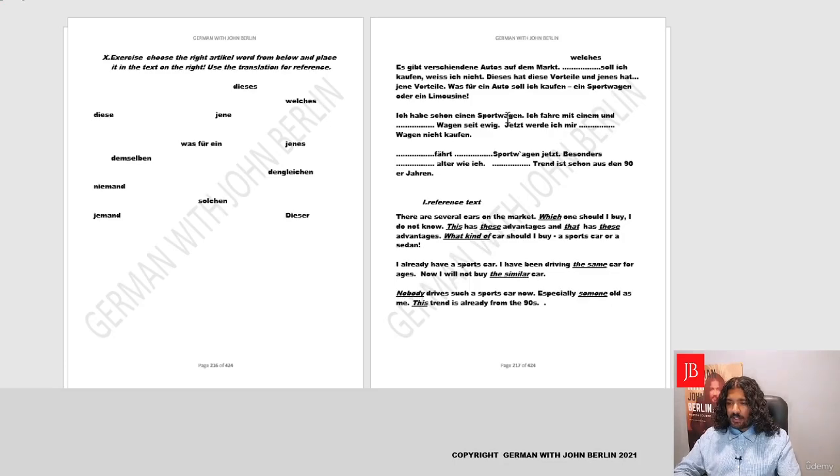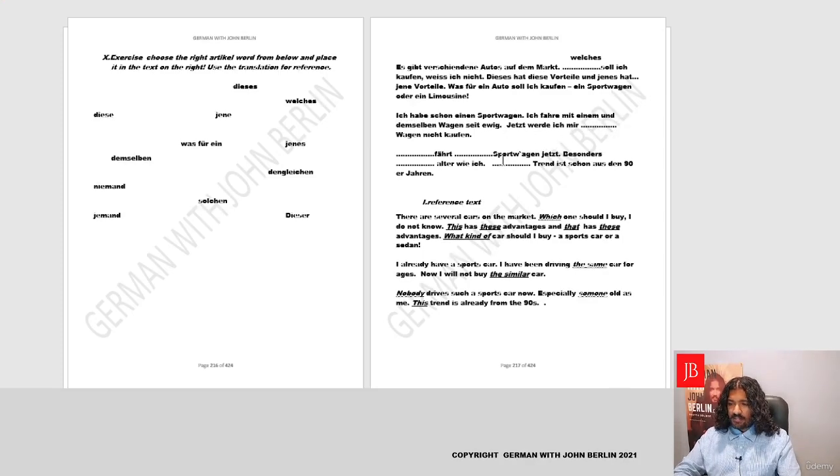Ich habe schon einen Sportwagen. Ich fahre mit einem und dem Wagen seit ewig. Ewig is like eternity. So I already have a sports car. I drive one and the same sports car since eternity, since a long time. So basically we need to write this one and the same. So the same is basically here dative, because mit is dative. So we look at dative and it's a masculine car. So it'll be dem selben. Yes, dem selben. Okay, the same. Dem selben Wagen seit ewig.